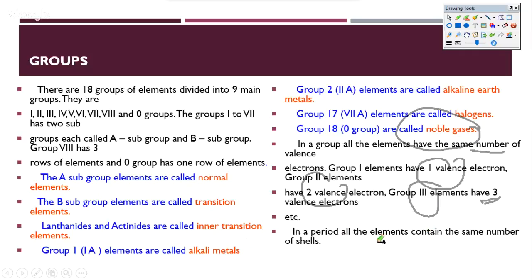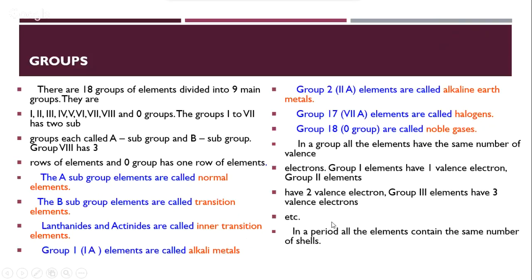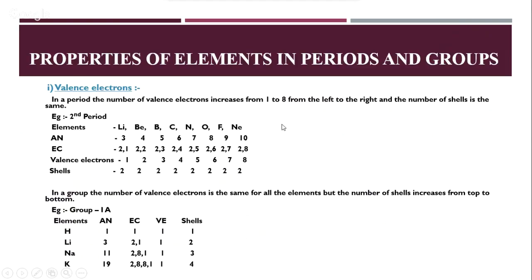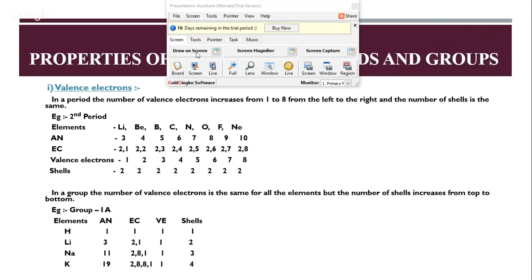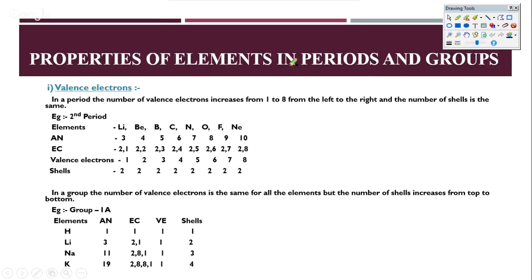In a period, all the elements have the same number of shells. So these are two very important properties. I repeat: the group number shows how many valence electrons you have, and the period shows how many shells you have. Now, what are the properties of elements in periods and groups? This is where, for example, Kritika's question about metallic character and all, we will look into in detail. So we are going to look at a couple of properties.